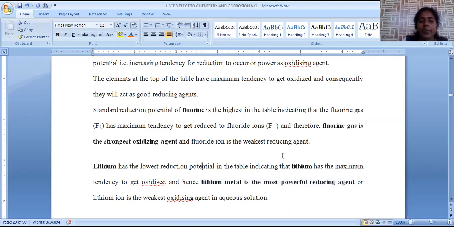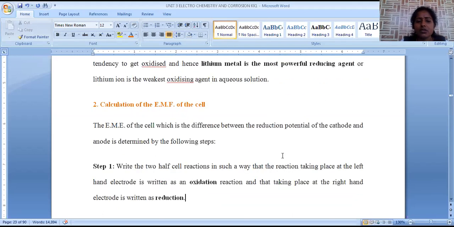So the ease of oxidizing and reducing nature of metals can be easily identified. As we are moving from top to bottom, reducing nature gradually decreases. As we are moving from bottom to top, oxidizing nature gradually decreases. So this is about the first application.